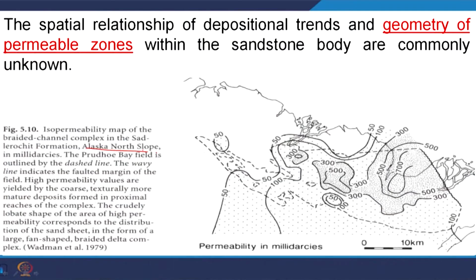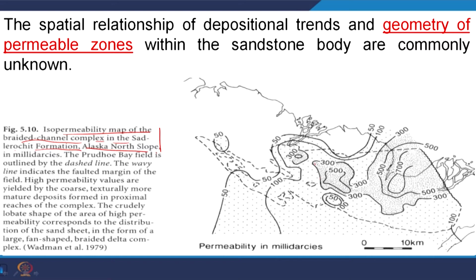If you see here, this is a sandstone body of some area here, it is Alaska, north slope of America. It is an isopermeability map of this braided channel complex in the Shublik limestone formation. It is in this area. If you see here, these are the isopermeability contours.